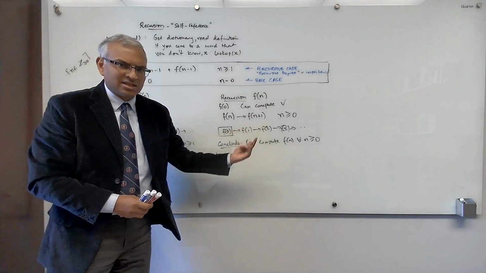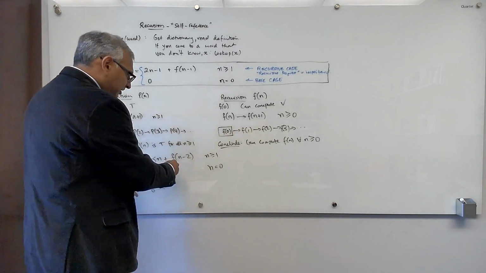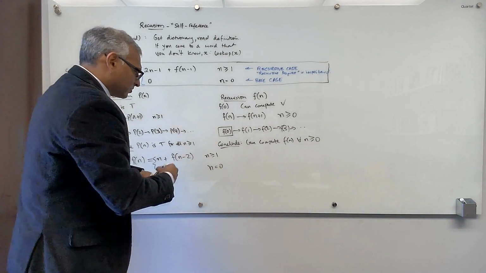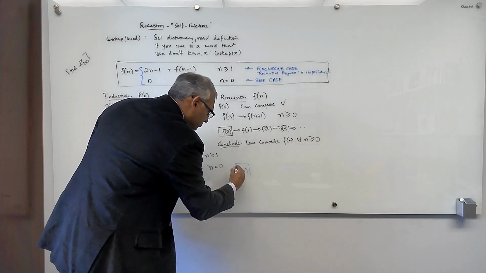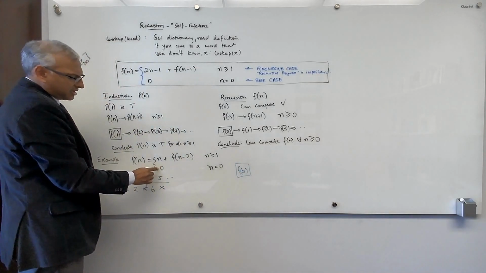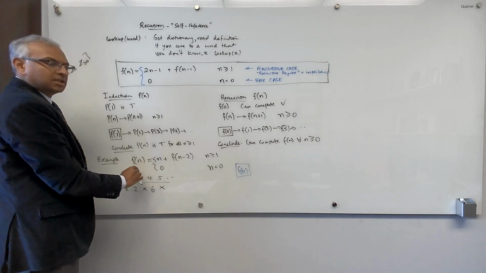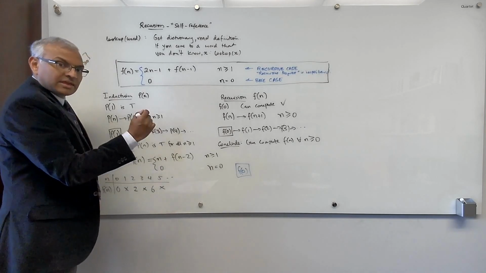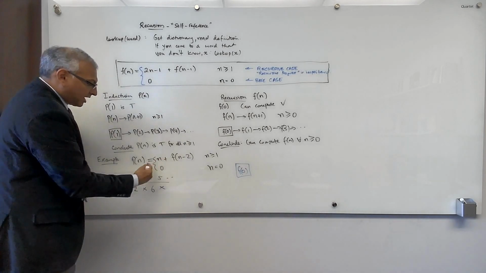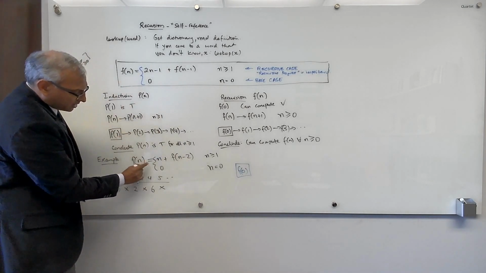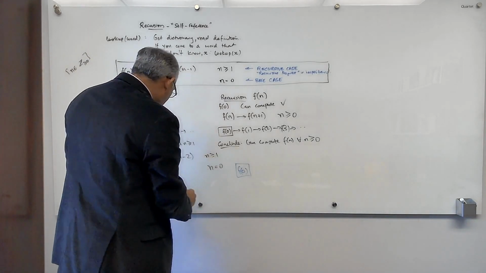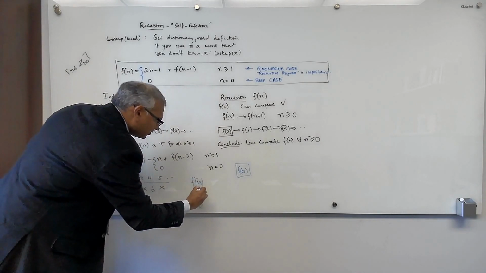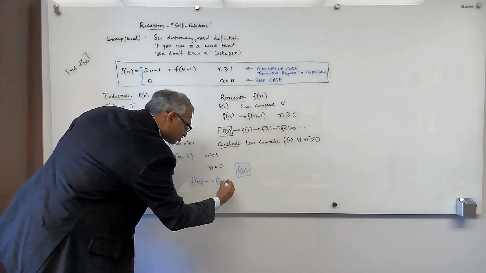We can draw the implication links, just like we did for induction. So let's see what the implication links look like for this recursion. What does this say? F of 0, I know. So f of 0, I can compute, no problem. But now what it says is that f of 0 will imply f of 2. And in general, you can compute f of n if you can compute f of n minus 2. That means that if I can compute f of n, I can compute f of n plus 2. So we have the computable implication that f of n, if it's computable, implies f of n plus 2.